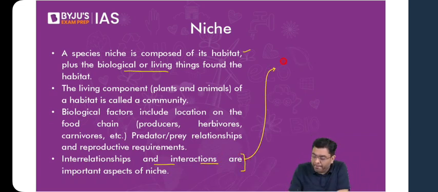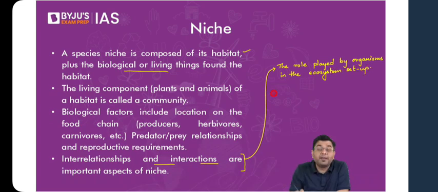So the role played by organisms in the ecosystem setup, where various different species are dependent on the organism and that organism in turn is dependent on the other species, determines the niche of the organism.